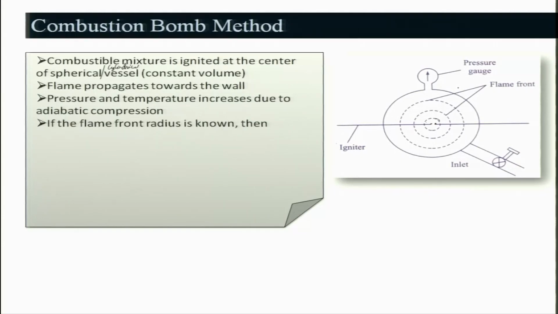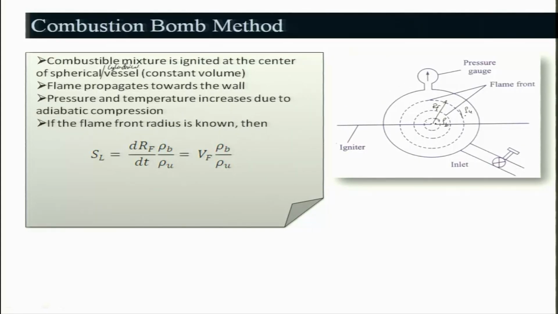And if the flame front radius is known, then you can find out how much the flame is moving. If I take this as a center, this is Rf, and I can track the Rf with respect to time. Because rho b is at the center, this is rho b, and rho u will be after the flame front. If I am considering this as a flame, then this will be rho u of the mixture.